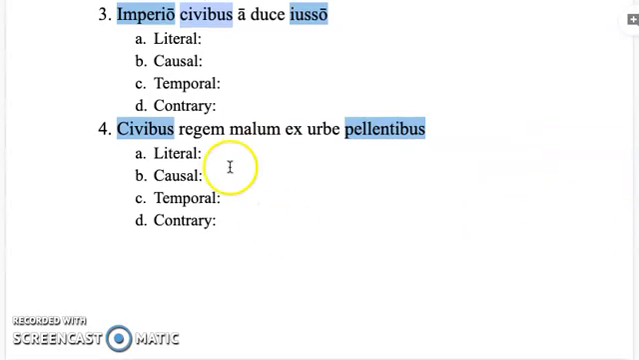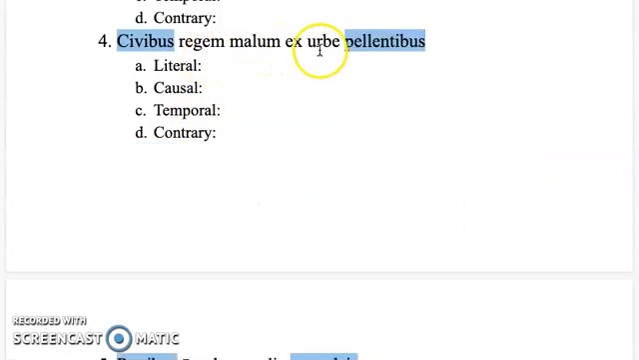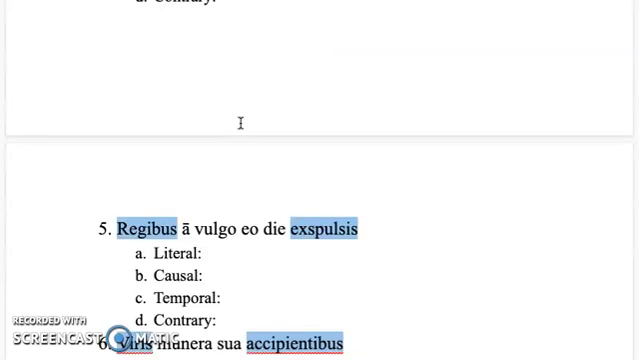Number 4, quibus regem malum ex urbe pellentibus. Now in this case, in the last phrase, we just had quibus as a dative, and in this phrase, it's going to be ablative. We know that because it's part of our ablative absolute frame, okay? Regem malum ex urbe. That one's pretty straightforward. You guys should be able to figure that one out.